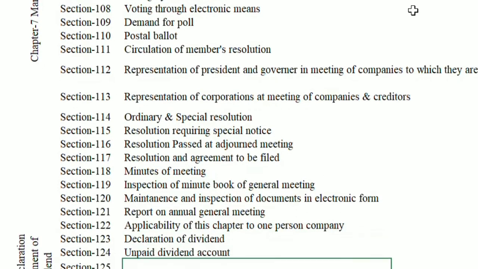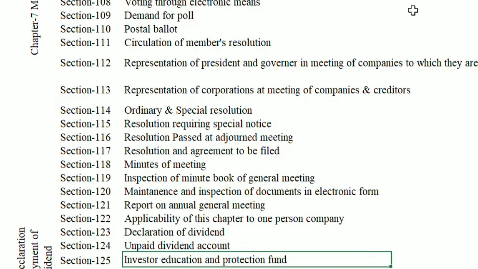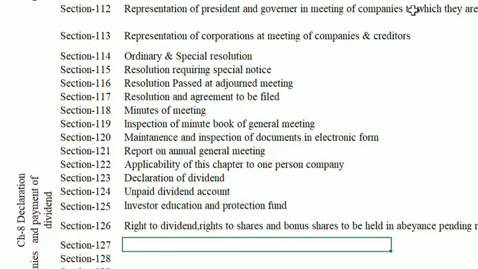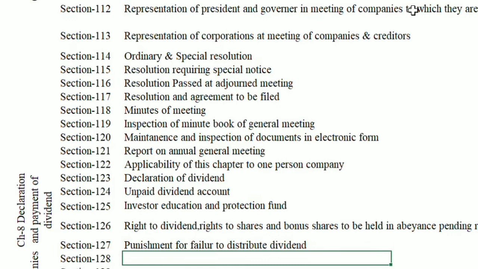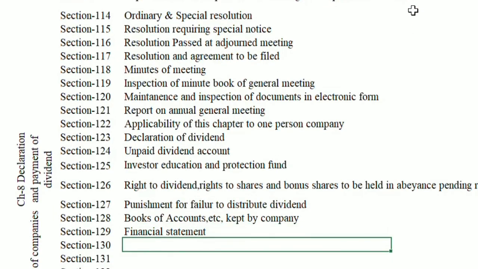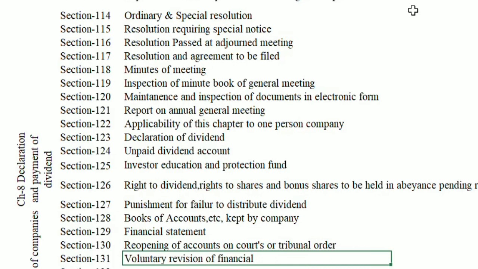123 Declaration of dividend. 124 Unpaid dividend account. 125 Investor Education and Protection Fund. 126 Right to dividend, rights shares and bonus shares to be held in abeyance pending registration of transfer. 127 Punishment for failure to distribute dividend. 128 Books of accounts. 129 Financial statement. 130 Reopening of accounts on court or Tribunal order.